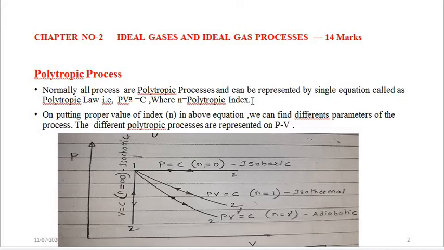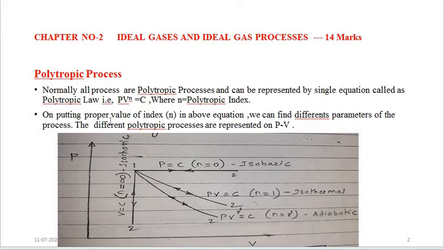Just like in the isentropic process, gamma is called the isentropic index, similarly here in the polytropic process equation, PV to the power n is equal to constant, n is called the polytropic index.